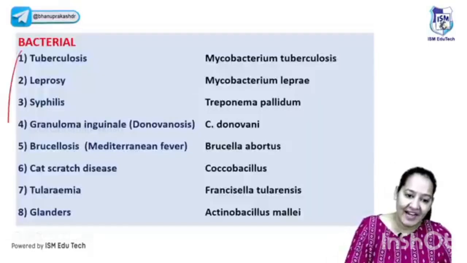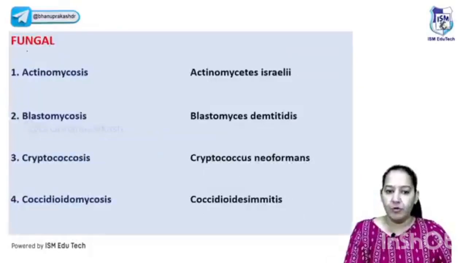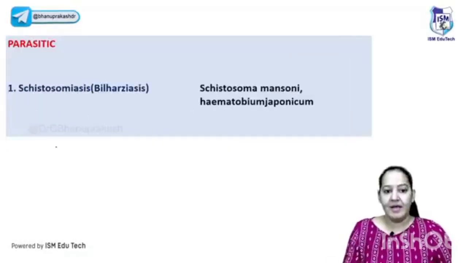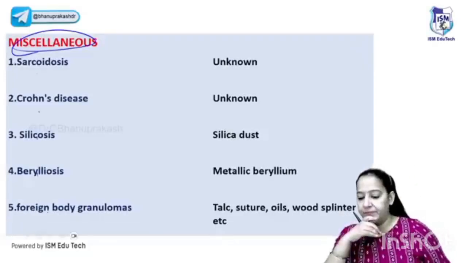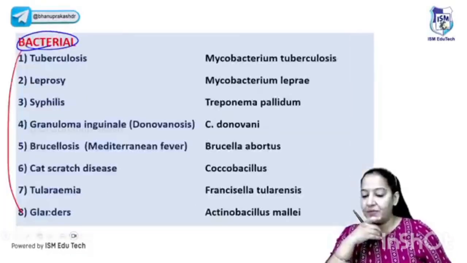Okay, let me tell you. There are 8 bacterial causes. Can you see the 8 bacterial causes of granuloma? There are 4 fungal. 8 plus 4, 12. And there is 1 parasitic, 13. And there are 4 miscellaneous: 14, 15, 16, 17, 18. 18 causes of granuloma. Yes, sarcoid is right. TB, everyone knows, Shalini. Apart from that, I'm asking.